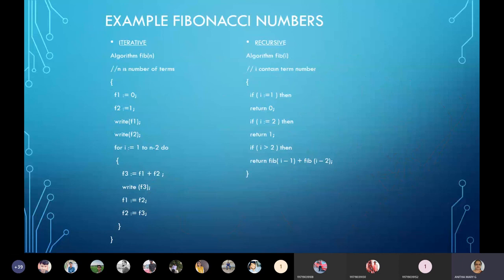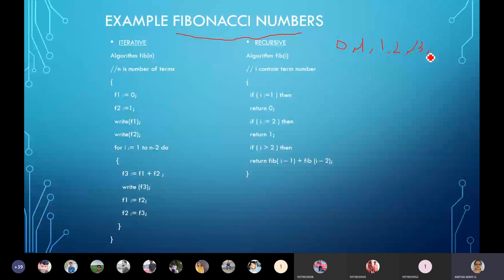Similarly, another example I wanted to cover in this class is Fibonacci numbers. So tell me, what is the Fibonacci series? The series is 0, 1, 1, 2, 3, 5, and so on.